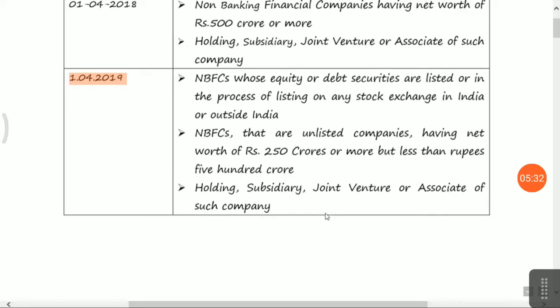Friends, I hope you understand the difference between accounting standard, Indian accounting standard and the international accounting standard. Accounting standard follows the historical cost basis, whereas Indian accounting standard follows the fair value concept basis. Now what is the meaning of fair value? Why has fair value been given so much importance?